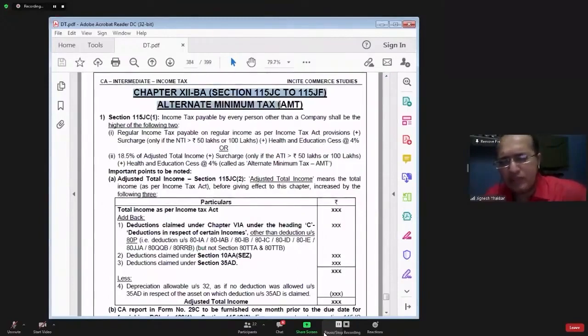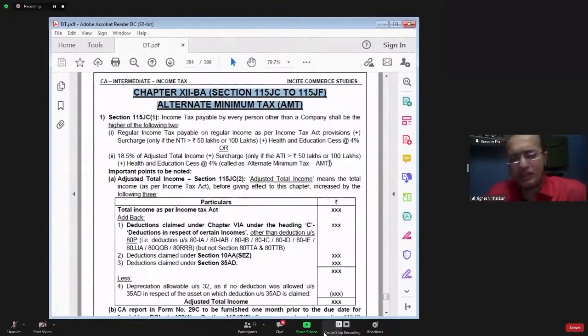After the break, we'll start with alternate minimum tax. Actually, this is a CA final topic. It should not be appearing in CA intermediate. Unfortunately, CA Institute has inserted this AMT provisions in module, and unfortunately, they have also asked in the examination number 20, because they knew that no one is teaching this.